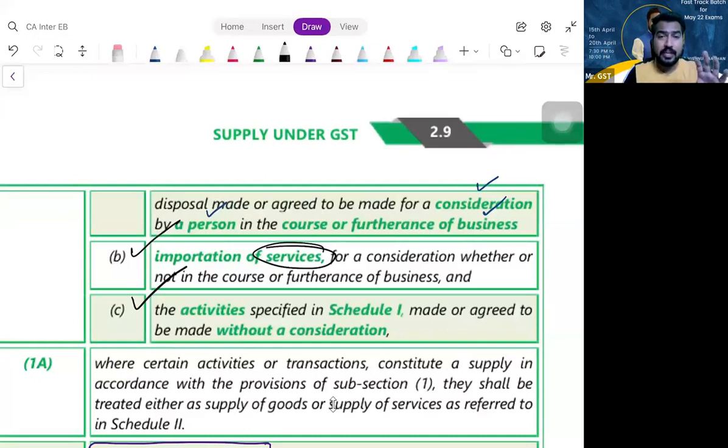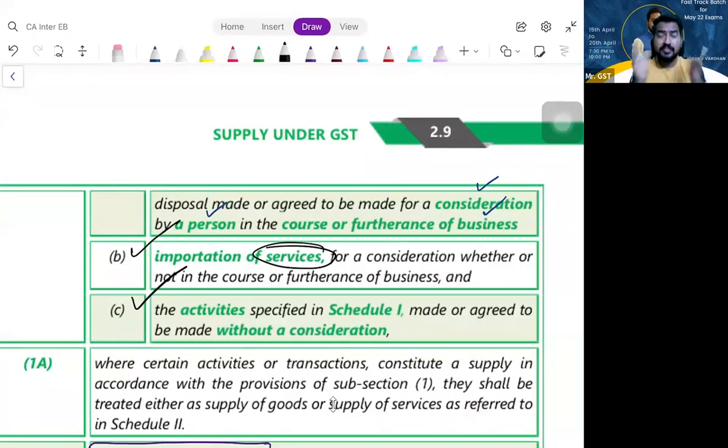And please understand, we are not discussing whether this is taxable or not. We are just discussing whether this is a supply or not. Clear? Supply is different, taxable is different, and exemption is different. So first of all, if it fits within the meaning of supply, then only can we see whether it is taxable or exempt. Yes or no?